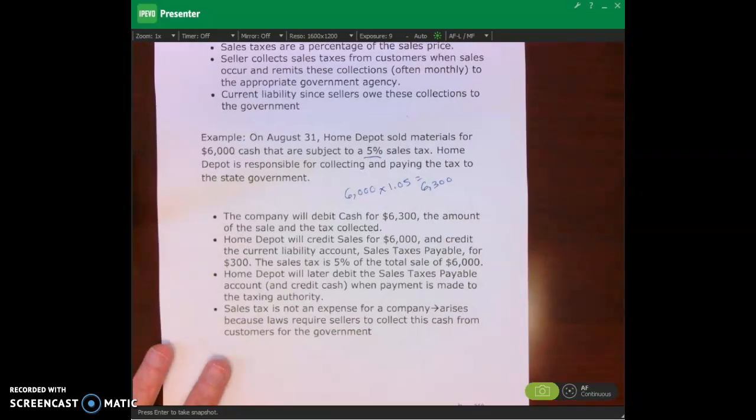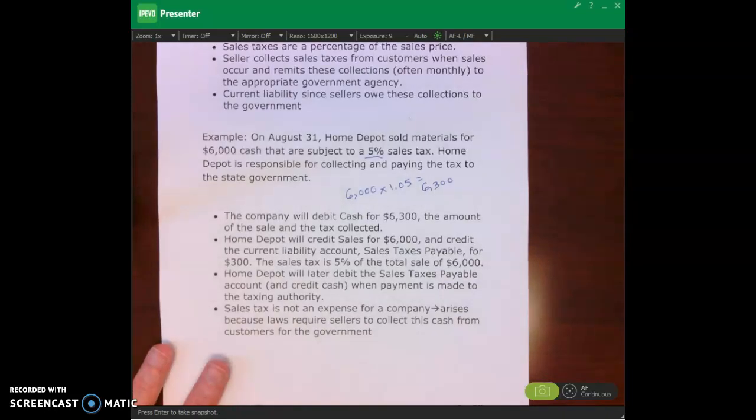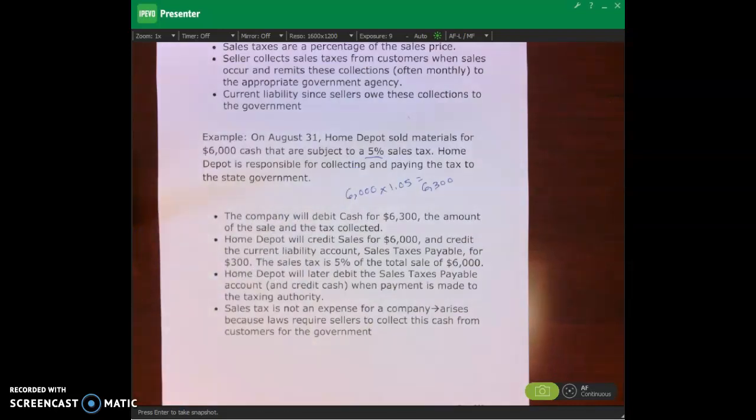You're at Home Depot, you've bought a lot of materials, you're going to do a big home renovation. $6,000, you bought all kinds of lumber and screws and whatever else you needed to do your home renovation. And the total came out, when you priced it out, the price of everything was $6,000, but that's not how much you have to pay, right? You have to also pay sales tax. So you're paying $6,300. The sales price plus the sales tax.